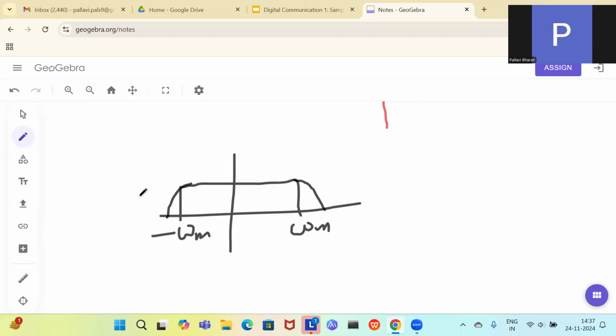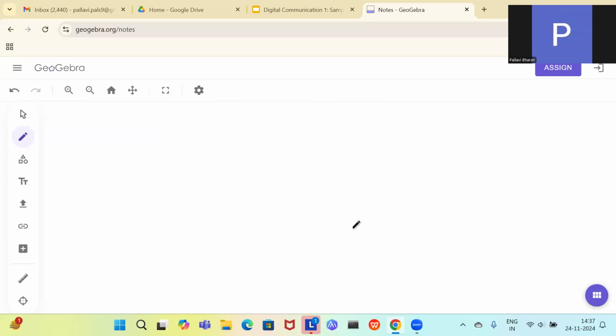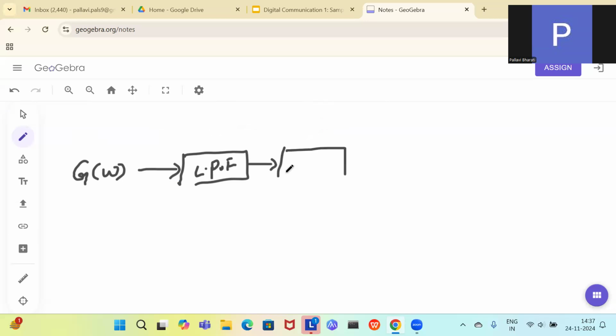A little bit of gap will be there. That is not a problem. But what you need to understand over here is that for signal reconstruction, you need to pass the sampled signal, that was your G of omega, through a low pass filter. And you can see that there was a TS which was in the denominator, so it should be multiplied with TS also. This is multiplication.